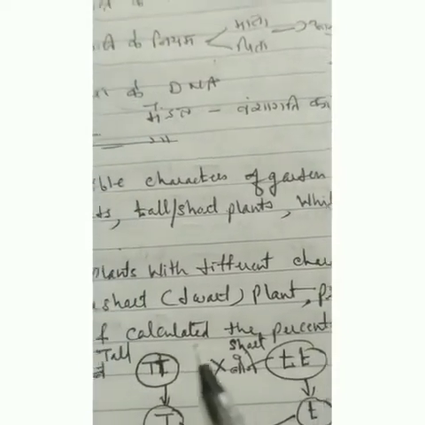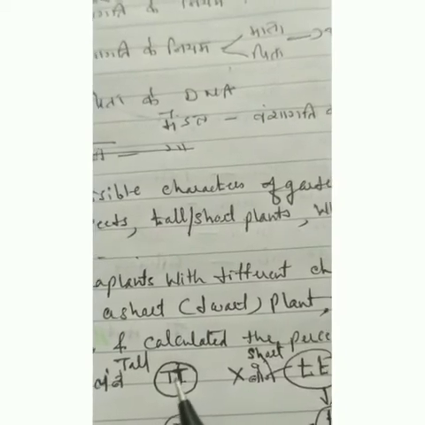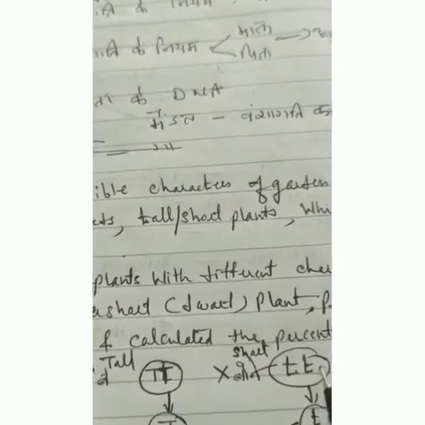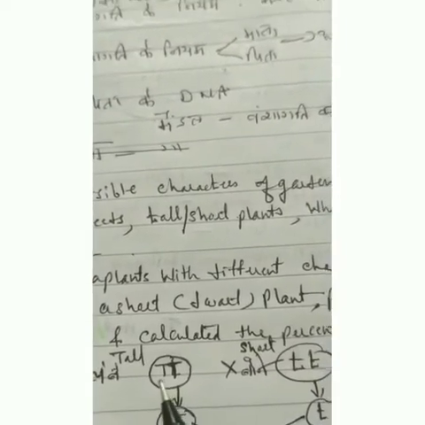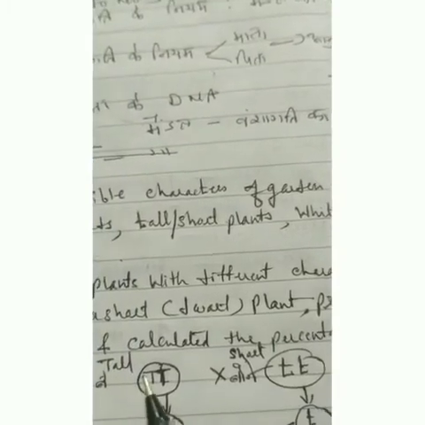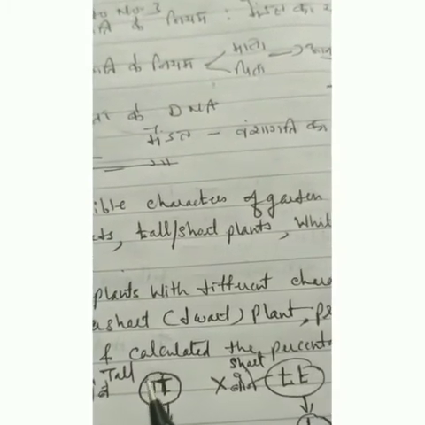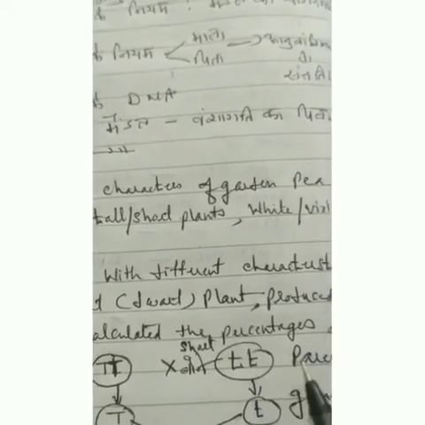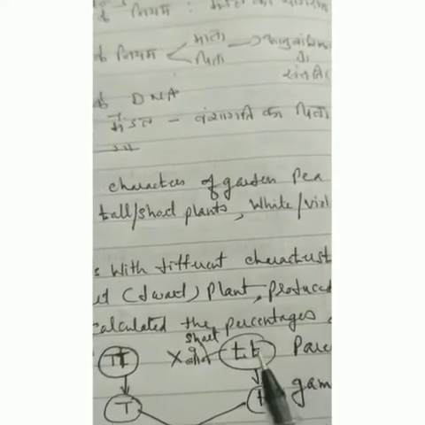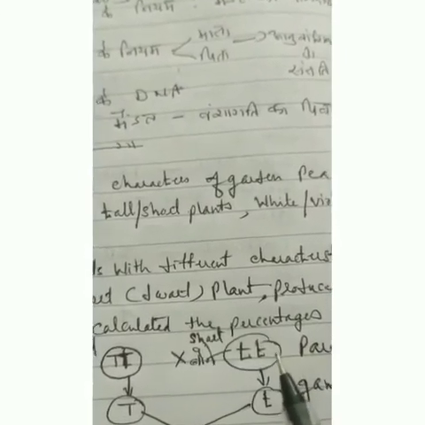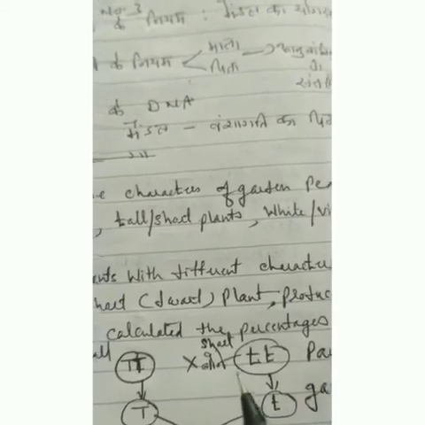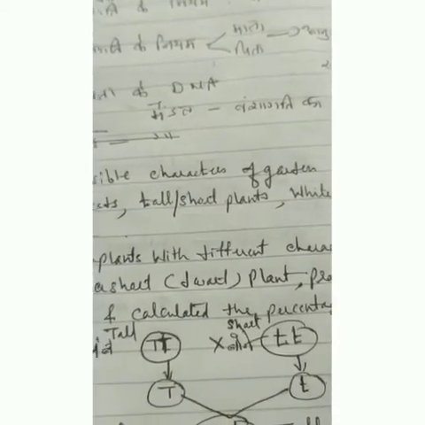Dominant features are those features which, when expressed, never allow other features to express themselves. And recessive features are those features which, in the presence of the dominant feature, fail to express themselves. These are known as the recessive features. Recessive features may be expressed only when they are present alone, in the absence of the dominant feature.